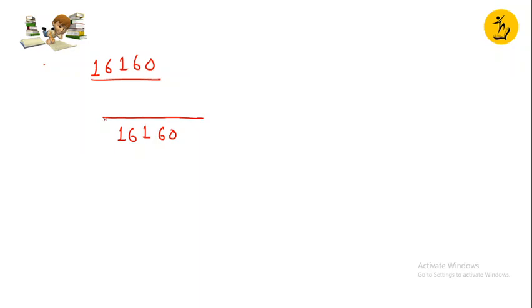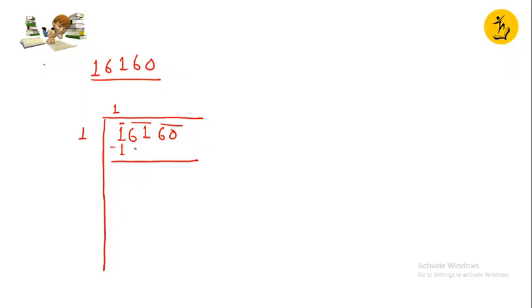16160. We'll start forming the pairs of it. From the right side, this is one pair, this is another pair, and this is left alone. Now we are supposed to subtract the square of either an equal or smaller number than this. So obviously it has to be 1. The square of 1 is 1 only, and we subtract it.